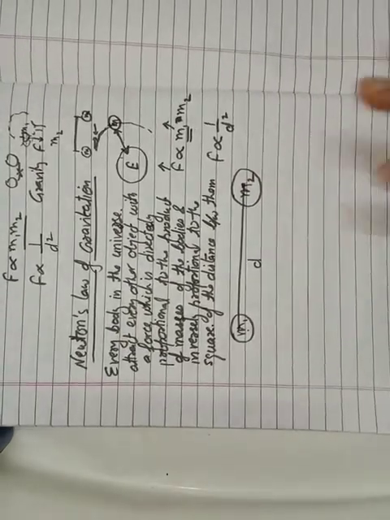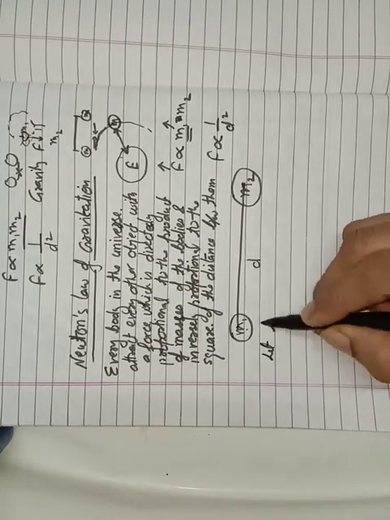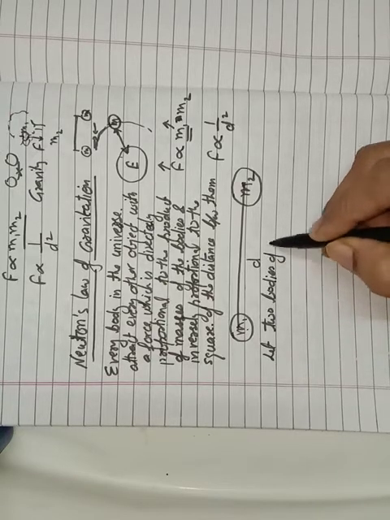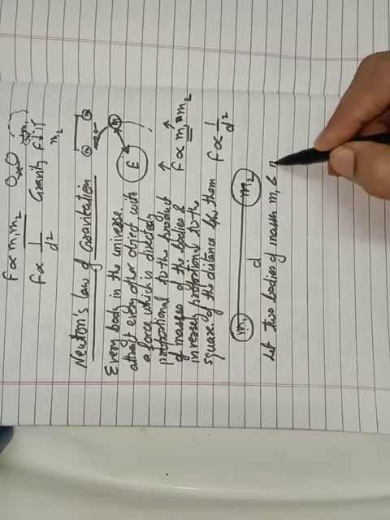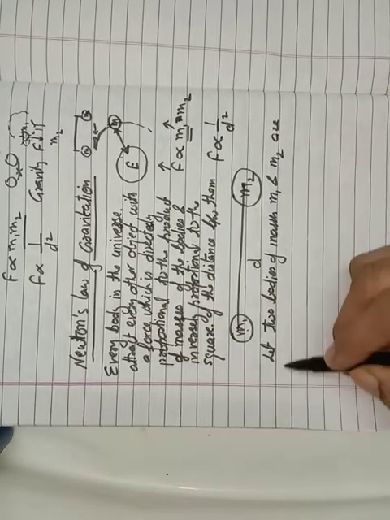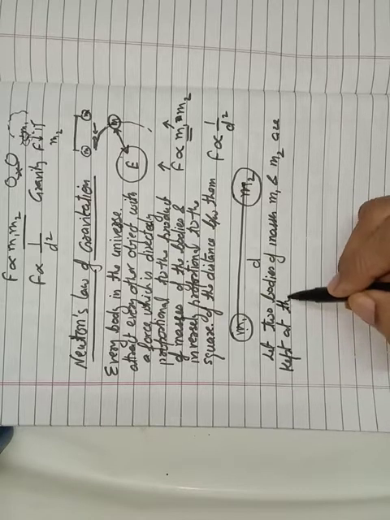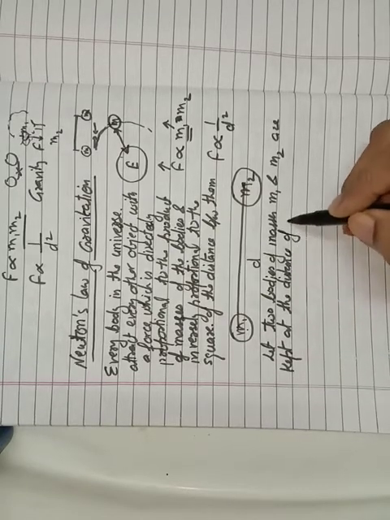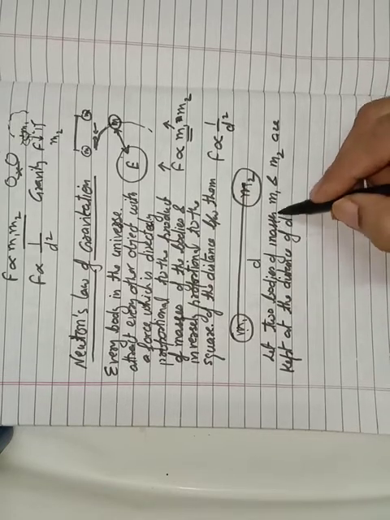Okay, now write here about it: let two bodies of masses m1 and m2 be kept at a distance of d from each other.